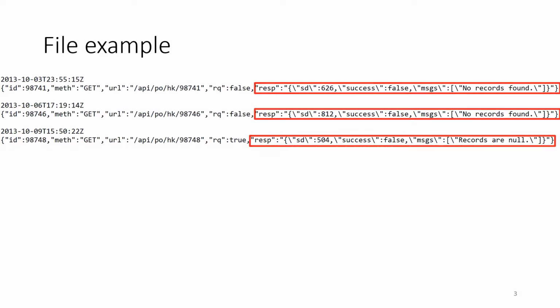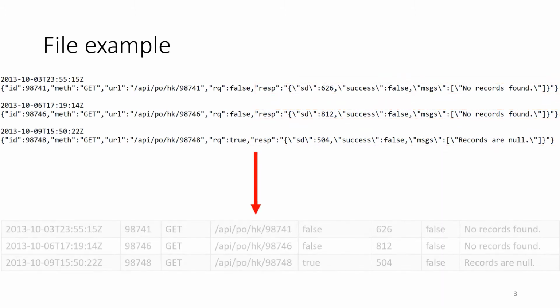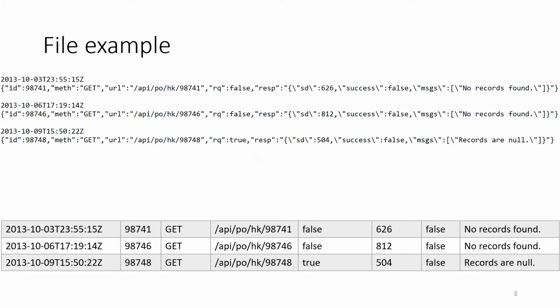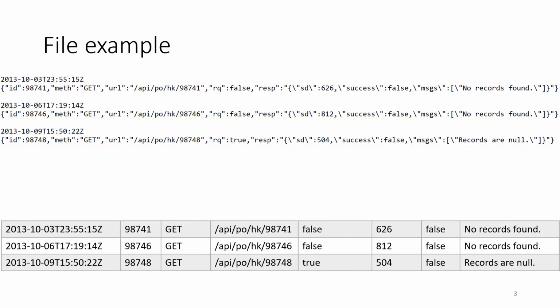Additionally, the last field in this JSON structure embeds yet another JSON encoded structure as a string. Therefore, we would like to parse this file into the following table, where the first column is a datetime, followed by the fields from the JSON structure, including the last embedded field.